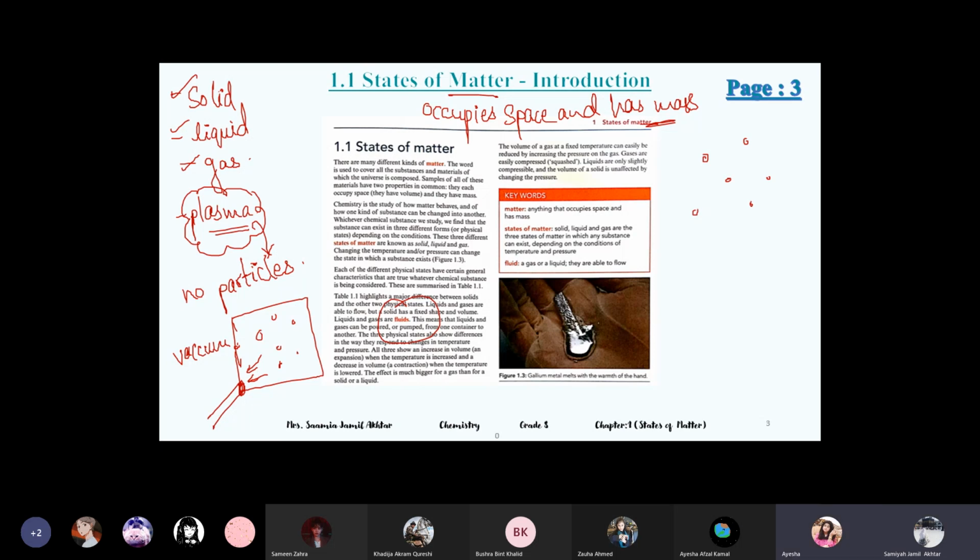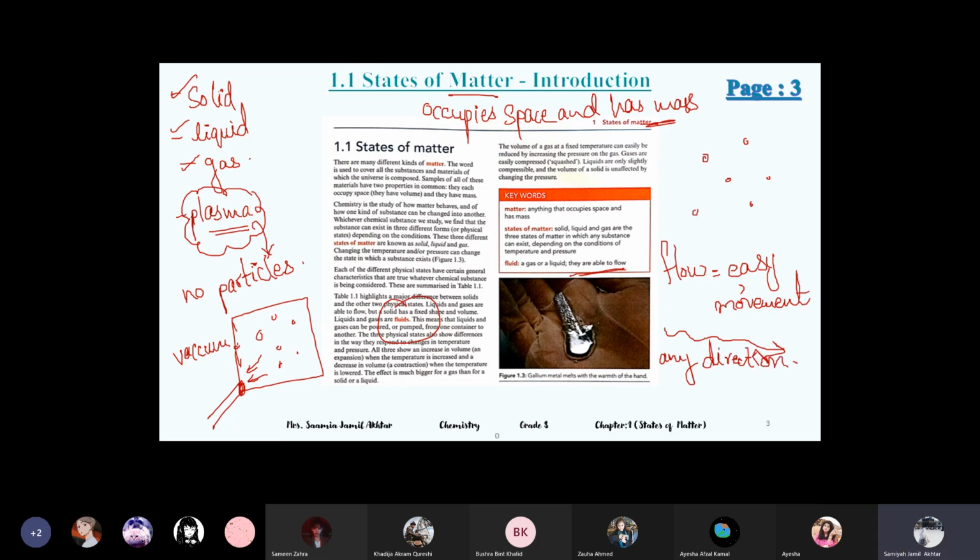That is, able to flow. Anything that can flow. Flow means they can move easily, easy and smooth movement, or they can move in any direction, any direction.